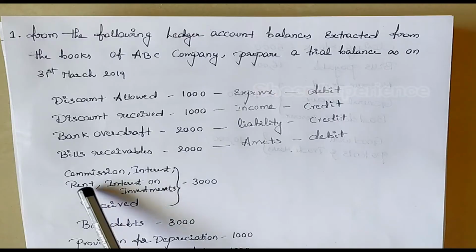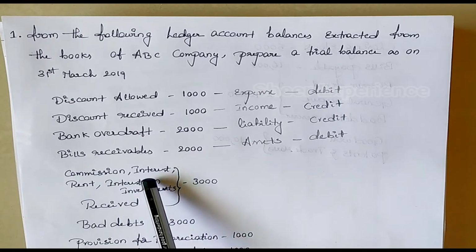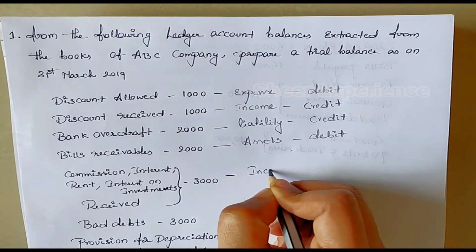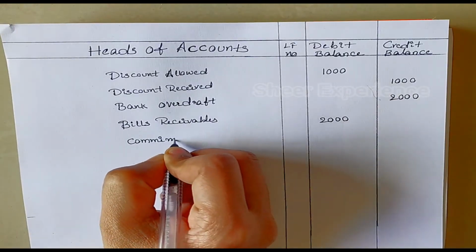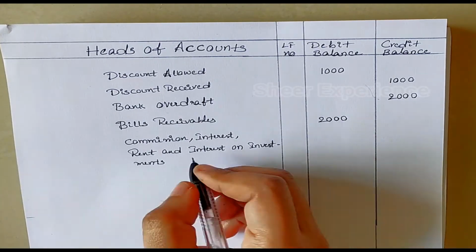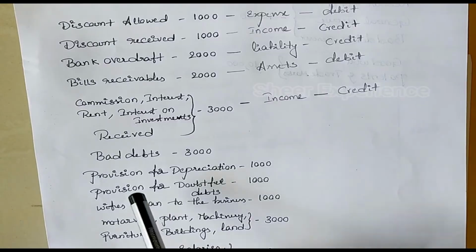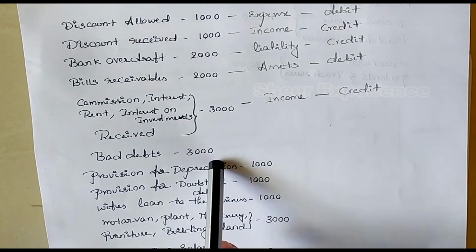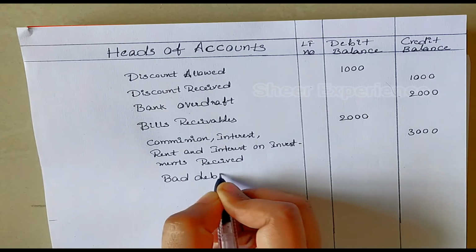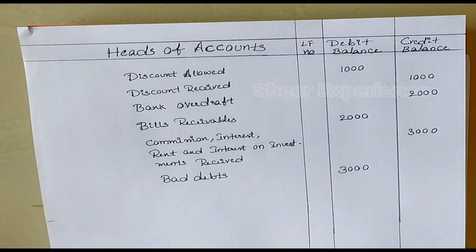Next is commission, interest, rent, interest on investments received. All these are incomes for the business. Income should be credited. Amount is 3000. Next is bad debts. Bad debts are loss or expense to the business. It should be debited. Amount is 3000.